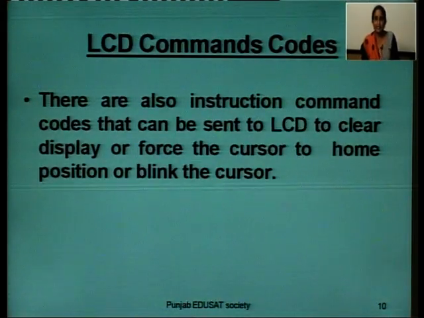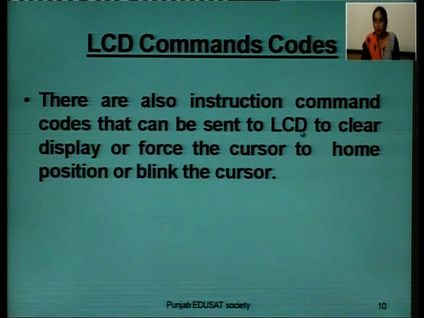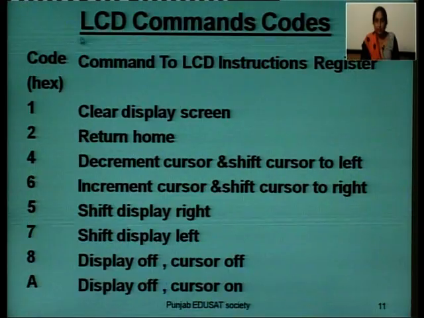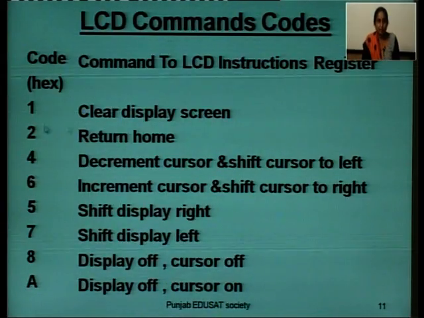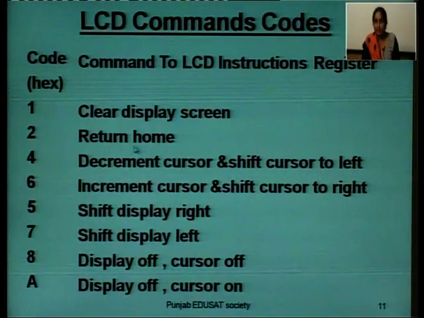Next we have LCD command codes. There are also instruction command codes that can be sent to LCD to clear display or force the cursor to home position or blink the cursor. Here the LCD command codes are given in hexadecimal number system, and this is the description for that hex code. For 1, clear display screen. Then for 2, return home. For 4 in hexadecimal,